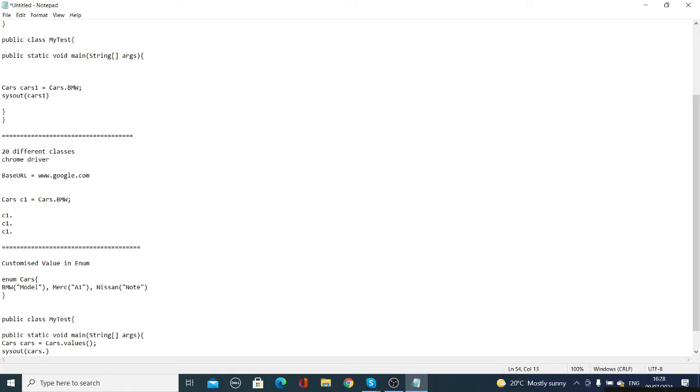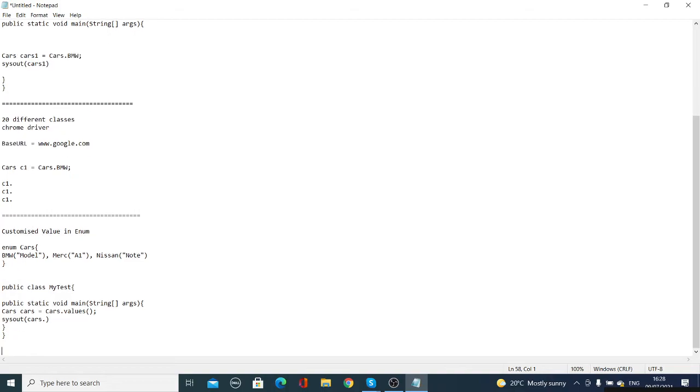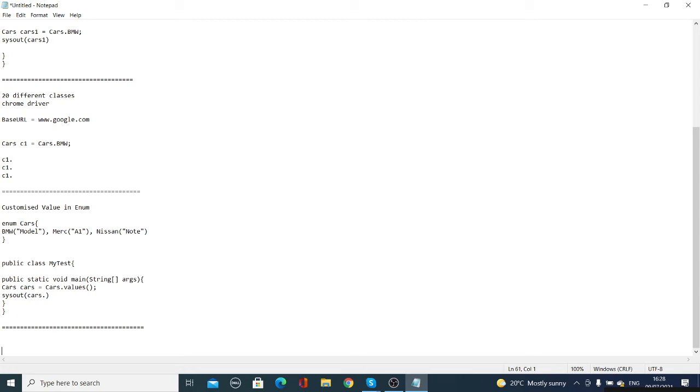Let's give another example so you can understand. So here, let's say again our standard example, we can use the traffic lights. Yes, we always use it. So let's define an enum TrafficLights.